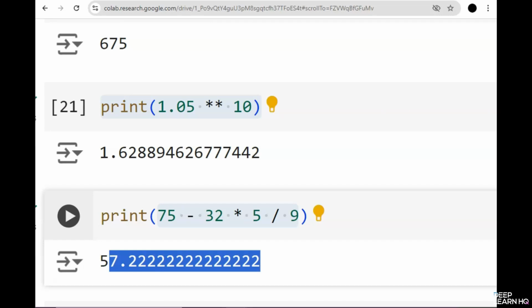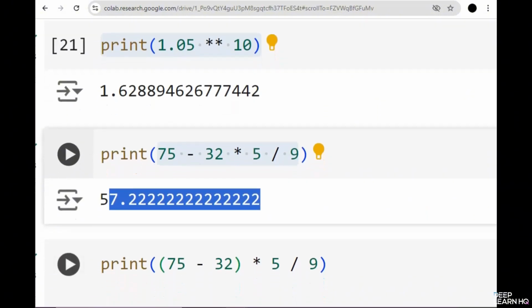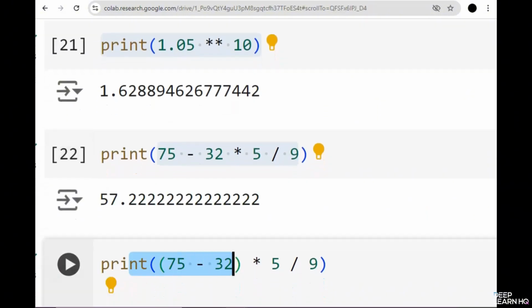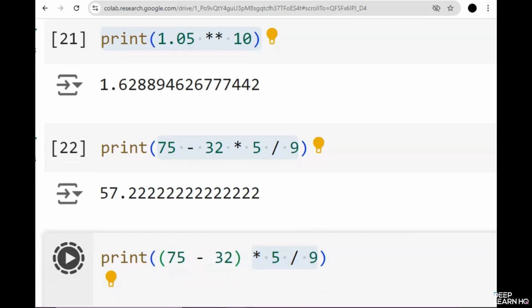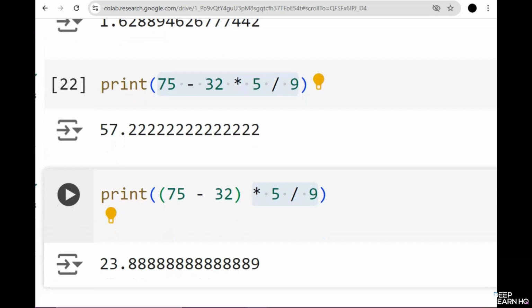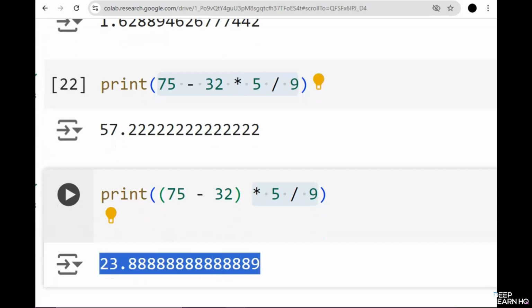To get the correct result, you should use parentheses. If you include parentheses, you'll see a statement like this: print, open bracket, 75 minus 32, close bracket, times 5 and then divide by 9. If you run this, you'll see the correct answer, which is 23.88. Here the parentheses ensure that the subtraction is performed before the multiplication and division, giving you the correct Celsius temperature.